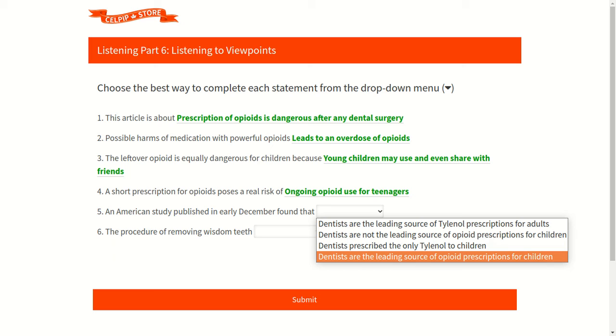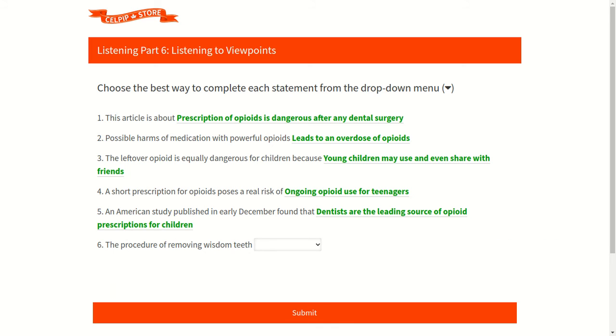According to the audio, our fourth option is correct, because an American study published in early December found that dentists are the leading source of opioid prescriptions for children. So accordingly our fourth option is correct option. Now let's see our last sixth question. Our sixth question is, the procedure of removing wisdom teeth.